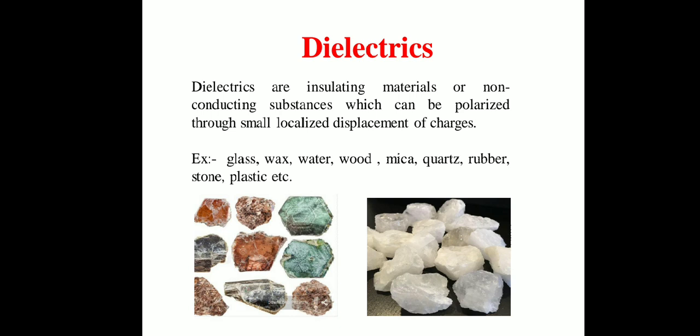For example, mica and quartz. Now, in the picture, you are observing two naturally occurring minerals. Green and brownish is our mica, whereas white color is the quartz crystals. Now these all materials contain valence electrons, but valence electron is tightly bound to the nucleus.